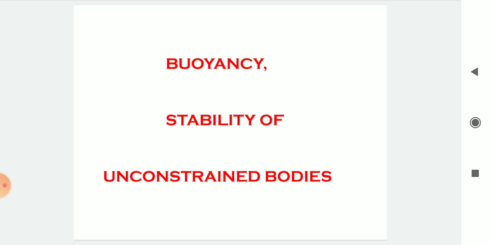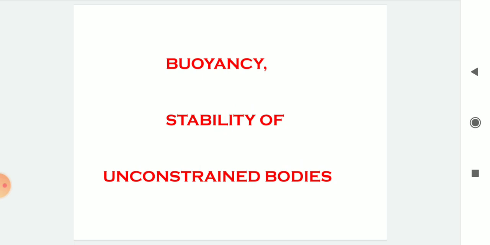Whenever a body is placed over a liquid, it either sinks down or floats on the liquid. This is due to the gravitational force or the upthrust of the liquid. If the gravitational force is more than the upthrust force of the liquid, the body will sink down, and if the gravitational force is less than the upthrust force of the liquid, the body will float.